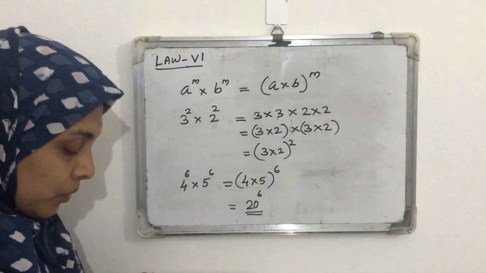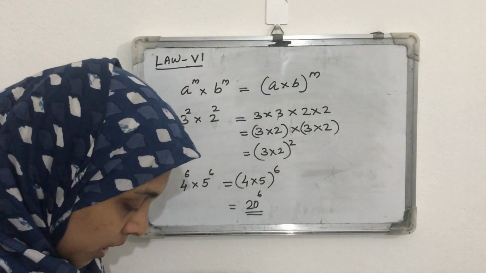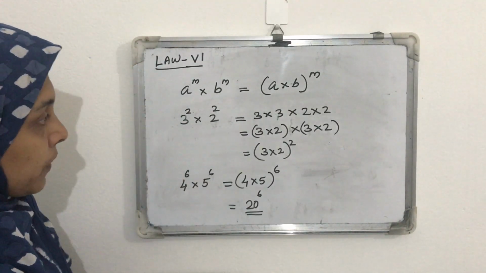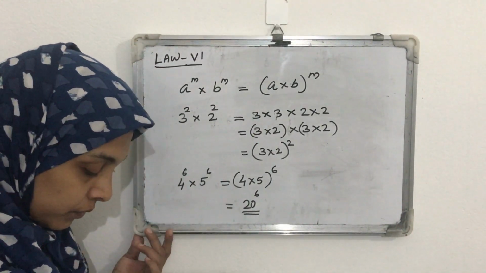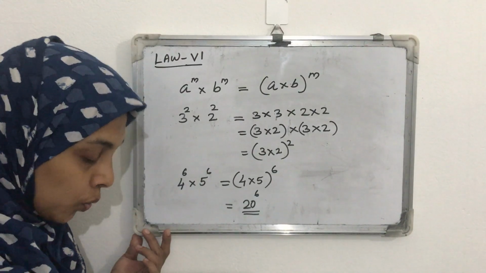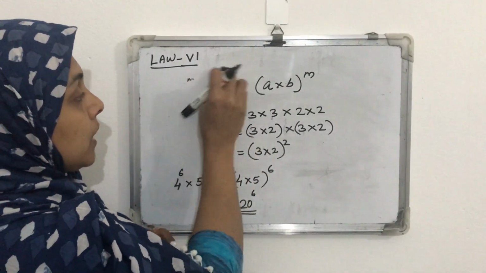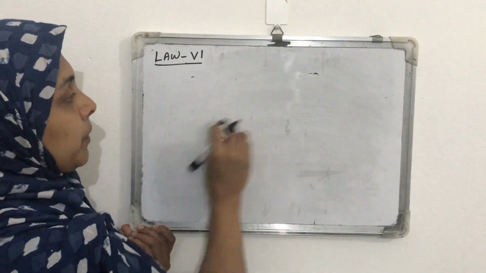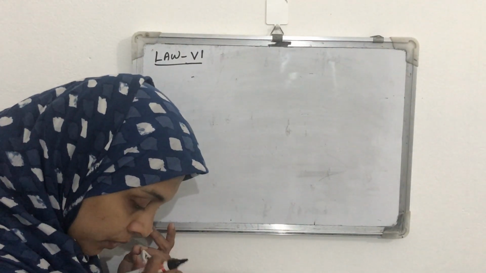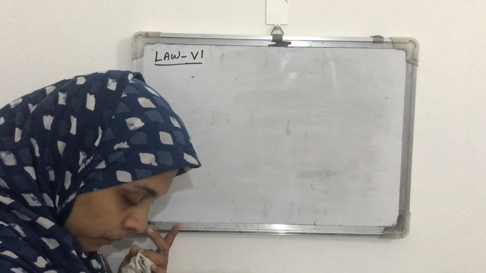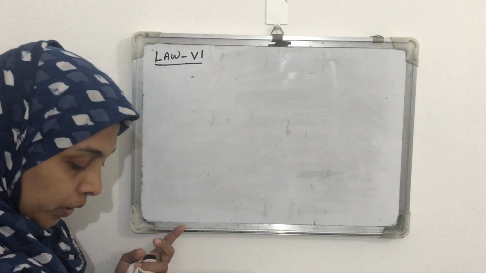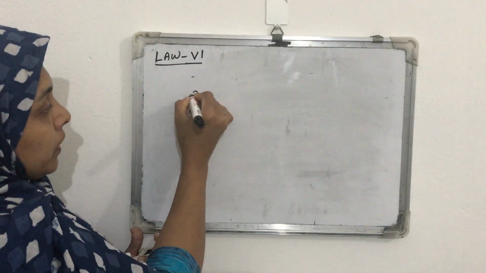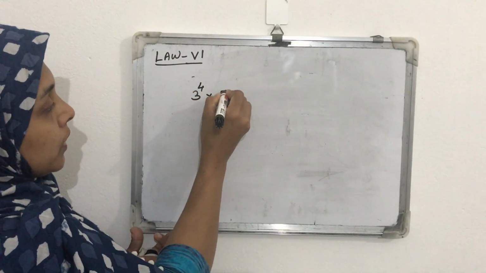Clear? Now another question: express as a single power. If the question is given like this, with some examples, and we want to express it in a single power, we can use this law. 2 questions I am taking from the textbook. 3 raised to 4 into 5 raised to 4.